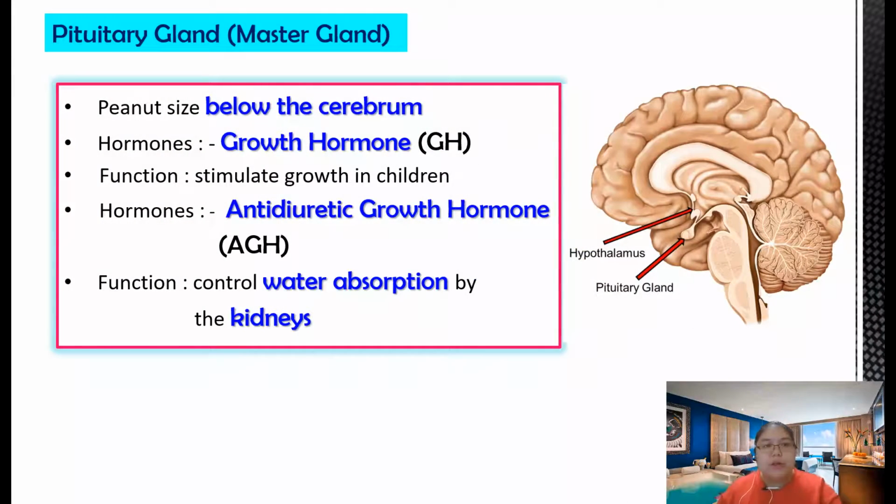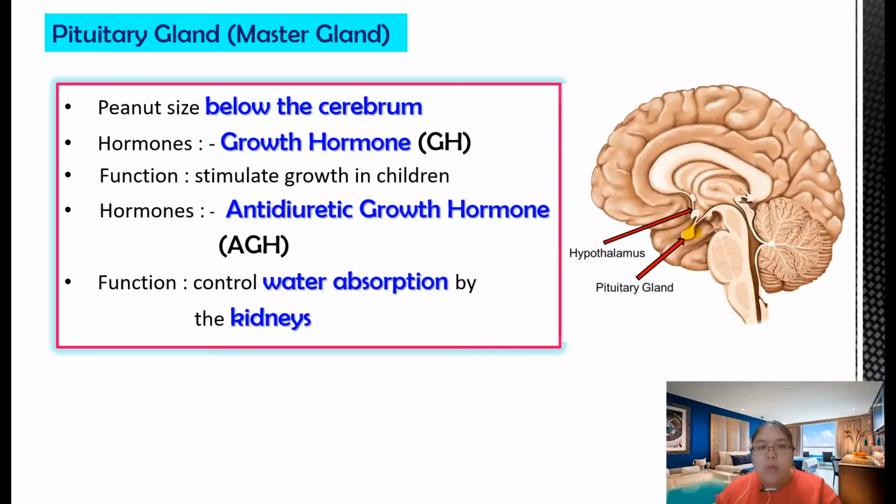Okay, pituitary gland. First one, the size is just like a peanut. Where is the location? Below the cerebrum, there's this small part here, just like a peanut. This one is the pituitary.